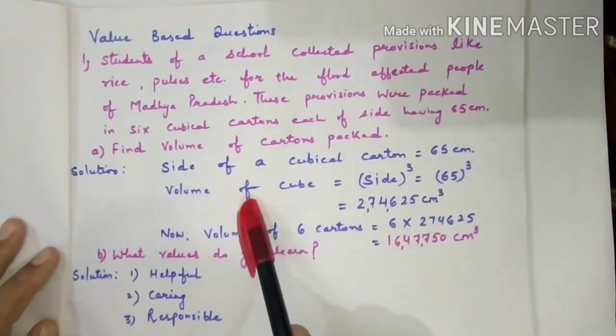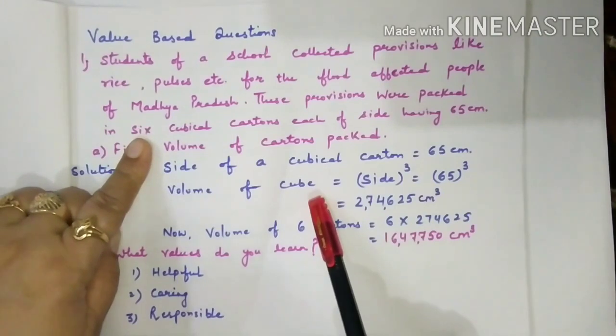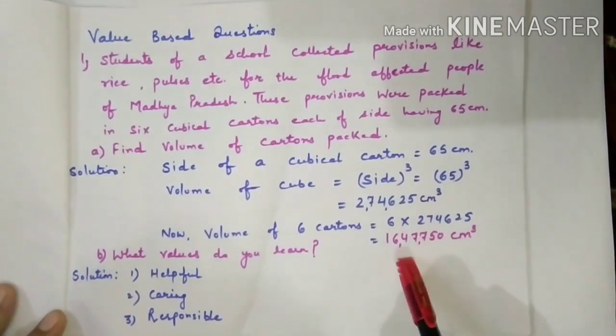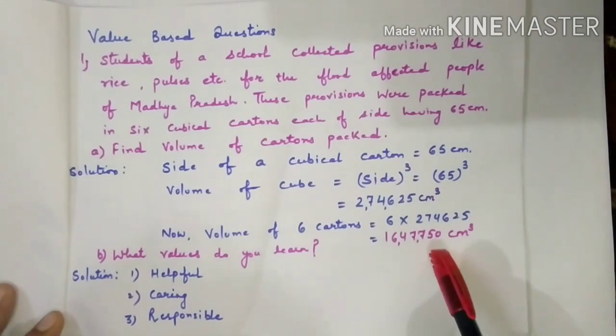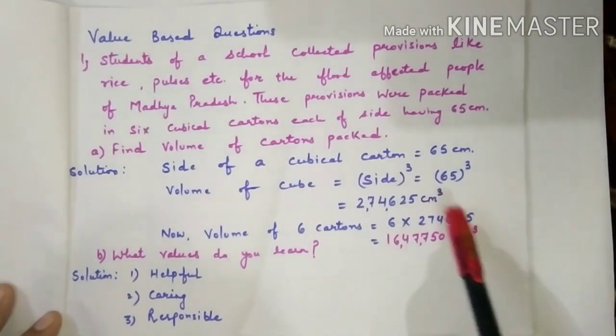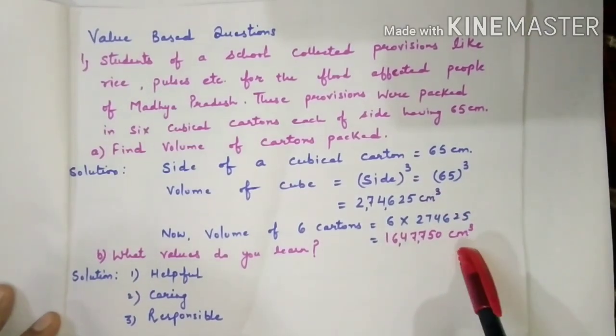And it is the volume of 1 cube, and we have to find the volume of 6 cubes, means this volume will be multiplied by 6. And we know the units for volume are cubic centimeter or cubic meter. So centimeter is here, so it is cubic centimeter.